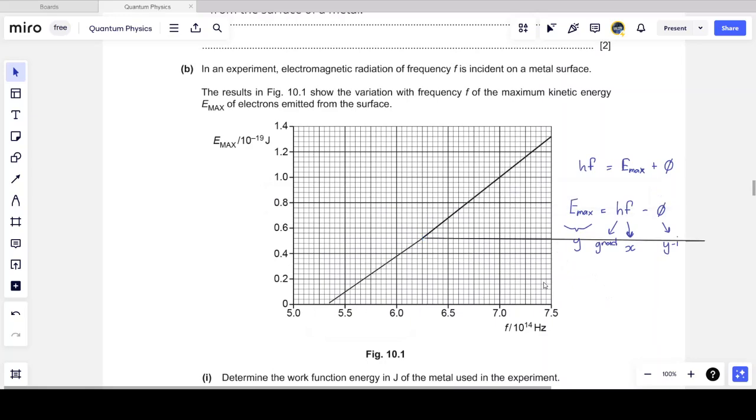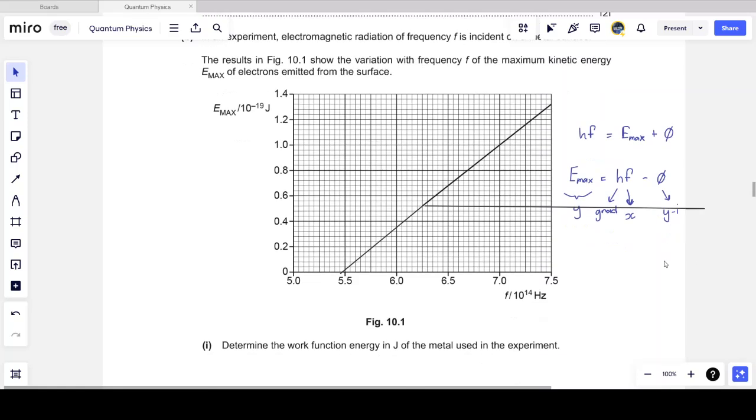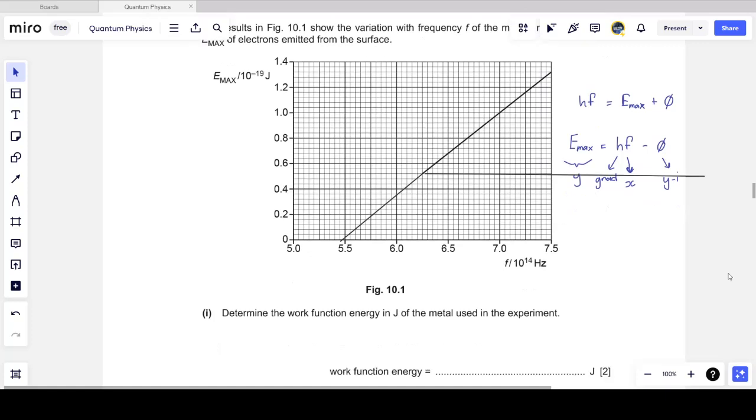Can't seem to get rid of that line, so we'll ignore that line's existence for now. So the graph will cut the x-axis. It's not a very good straight line, but it cuts the x-axis. Again, you would draw this with a ruler and a pencil, and you can see that the graph cuts the x-axis at about 5.45. Again, it's going to be up to you to make sure that you are drawing this line correctly.